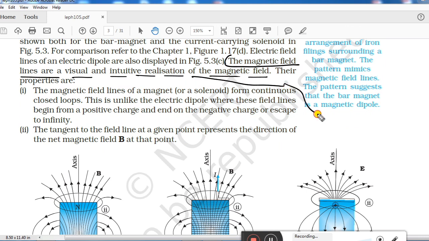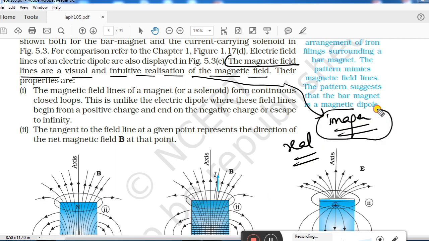That means these special type of curves which are showing the presence of magnetic field are imaginary curves. These are not real. Like with eyes you can't see them. We can only feel them because they are imaginary. They are not visible, or they do not actually exist.